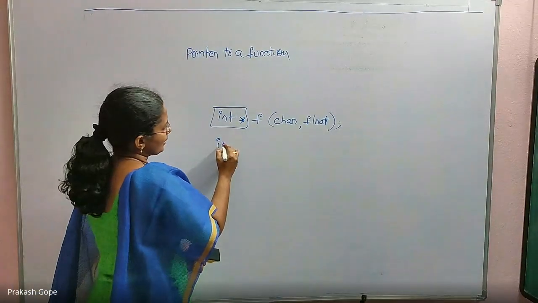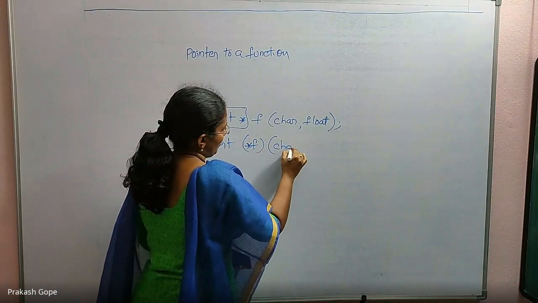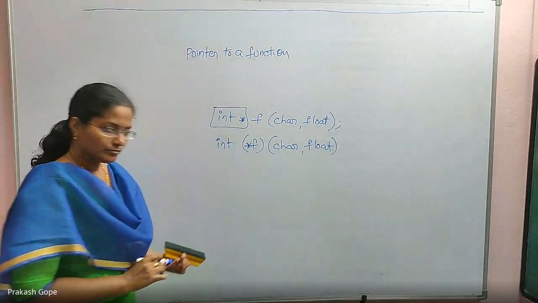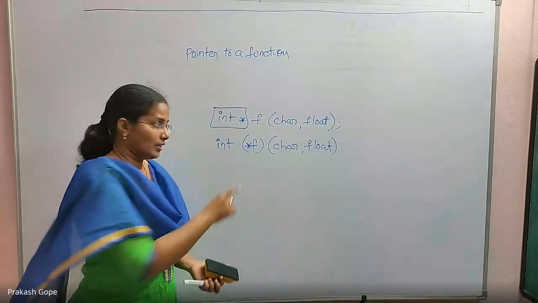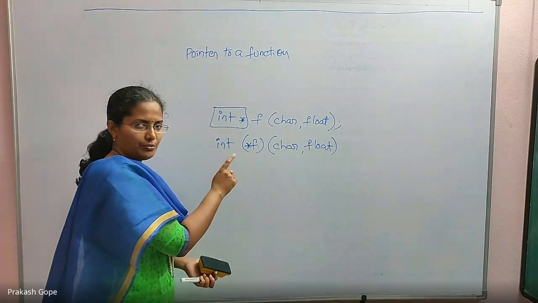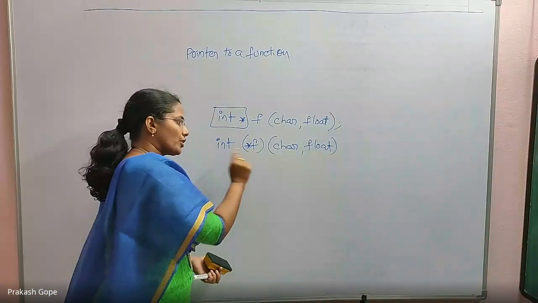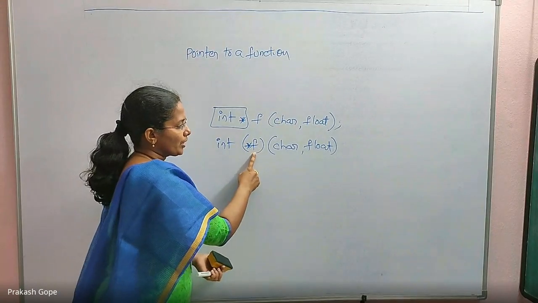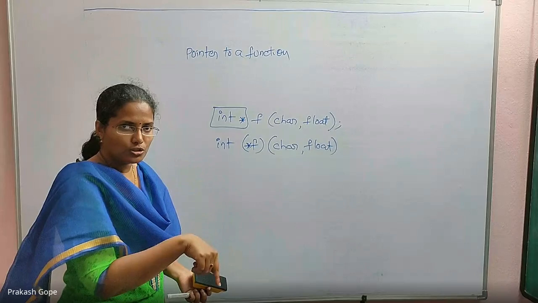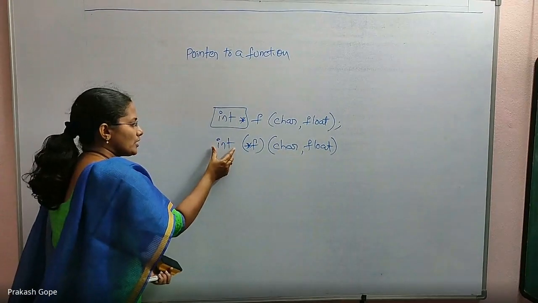But if I say int (star f)(char, float), with star f in brackets, what is the meaning of this line? It is a pointer to a function. Till now we have seen pointers to variables of different data types. Now there is a pointer for a function also. A pointer to a function, but this f can hold the address of only those functions which take character and float as input, which return an integer as the output.